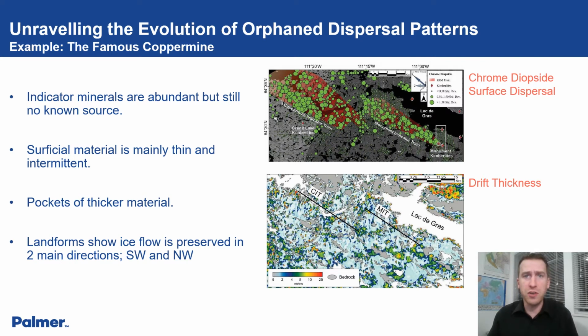Speaking of the superficial material, the bottom figure shows that in this area, most of the superficial material is thin veneers to intermittent with bedrock exposures. This is the white to light blue. However, there are pockets of thicker material, the greens, yellows, and reds. Additionally, ice flow indicators are preserved in two main directions, to the southwest, but mainly to the northwest, which is the most recent regional ice flow movement, and it's also the reason the monument and copper mine indicator trains trend toward the northwest.